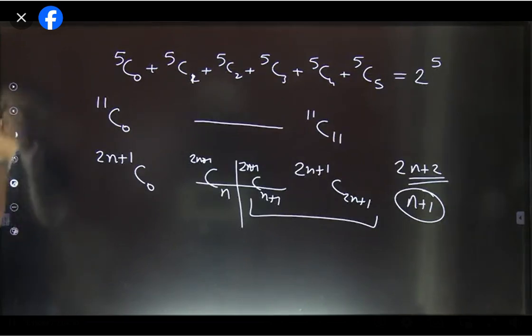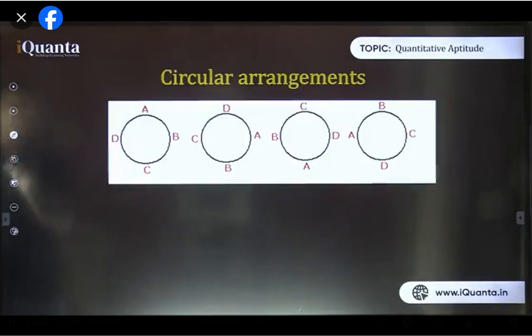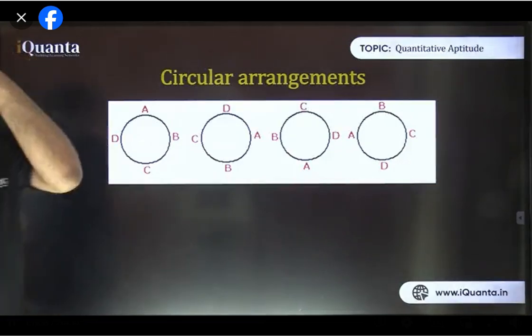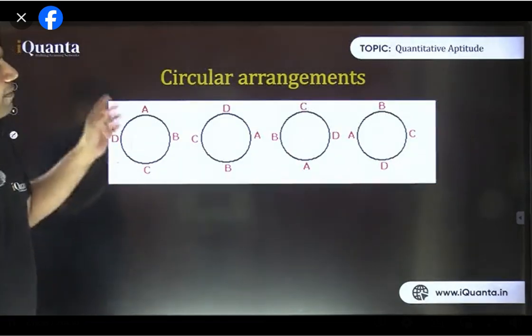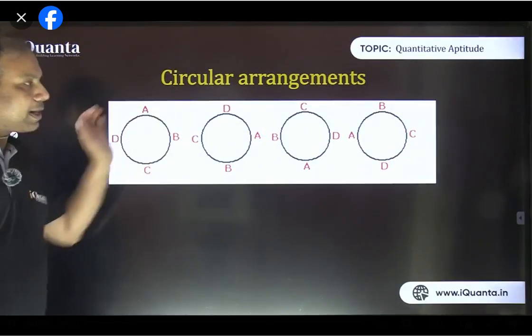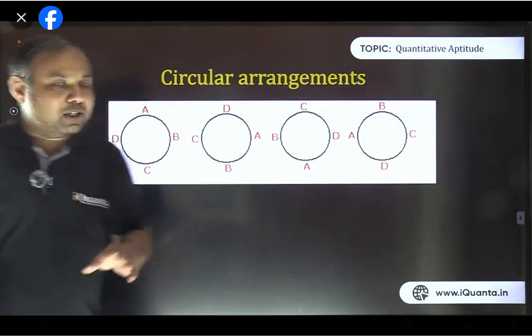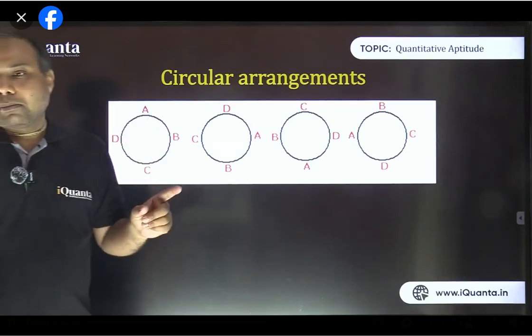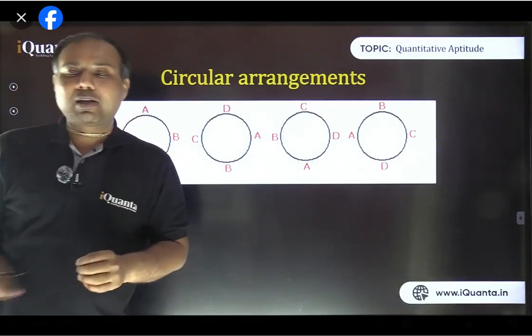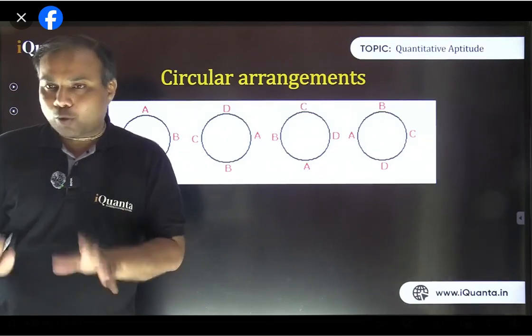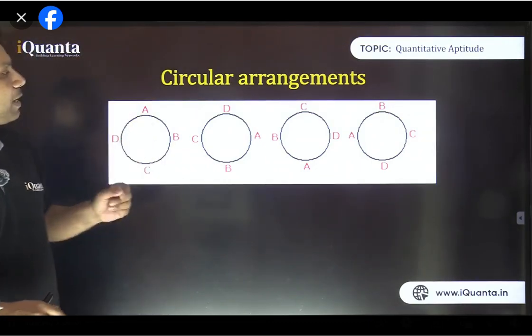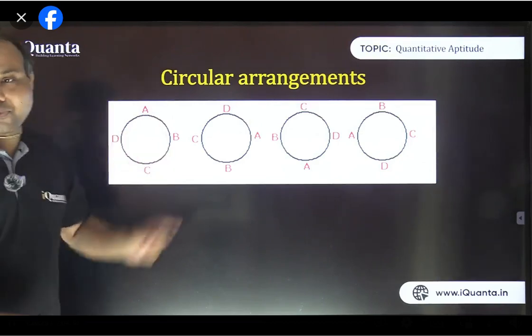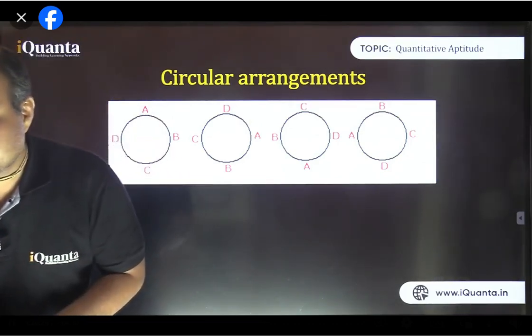Okay, we were here on circular arrangement. So now this is also a small but important topic. Whenever we are to arrange some persons in a circular arrangement, in all these questions we are going to assume that all persons are different. Because identical persons, when arranged in a circular arrangement, would be very difficult. So almost every question of circular arrangement will include persons or things which are different.